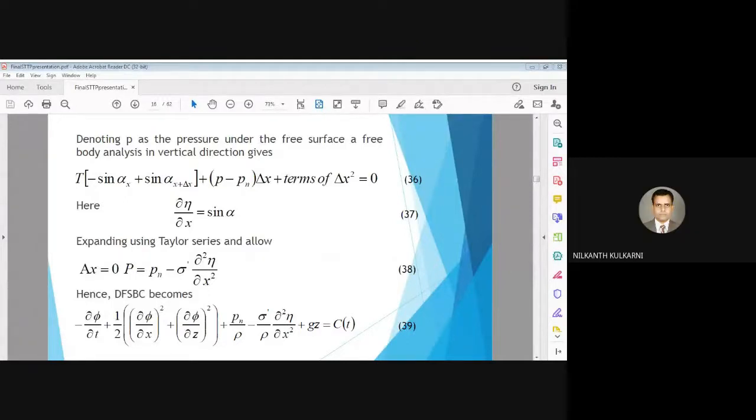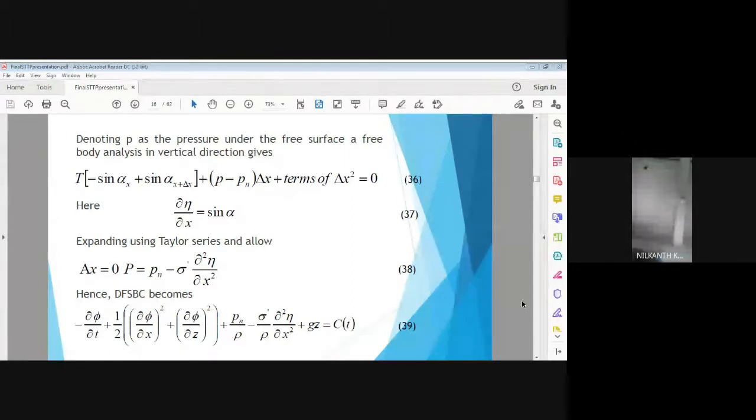If we take the gradient of the velocity potential with respect to x, we get u, and dou phi by dou z gives w.